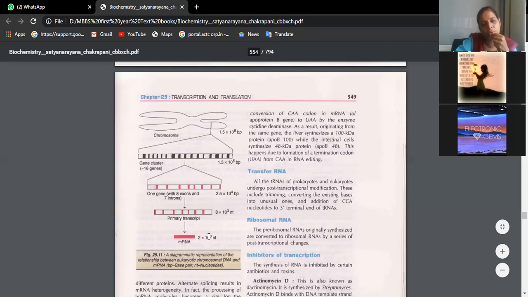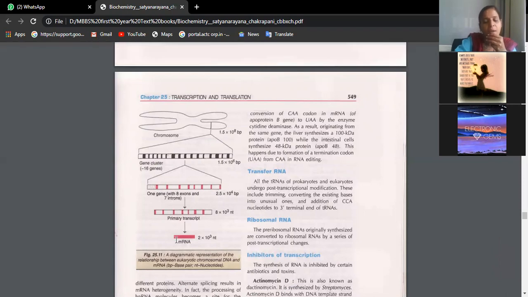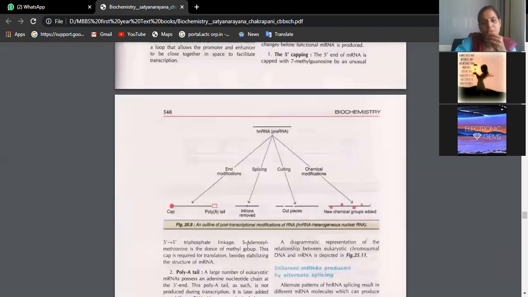2 into 10 to the power of 3 nucleotides. NT is nucleotides. Everything is given. So something like an overview you can check here: how the chromosome is being identified, how the enzyme is identifying that particular area, cutting and bringing it outside, and it's further getting modified with the help of post-transcriptional modifications.